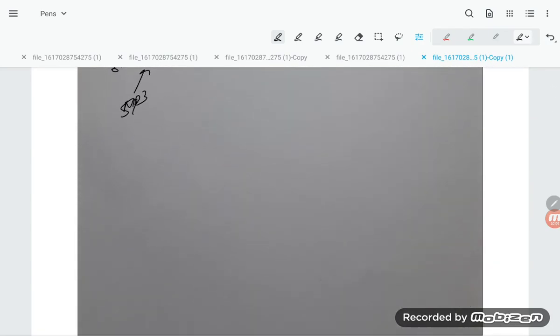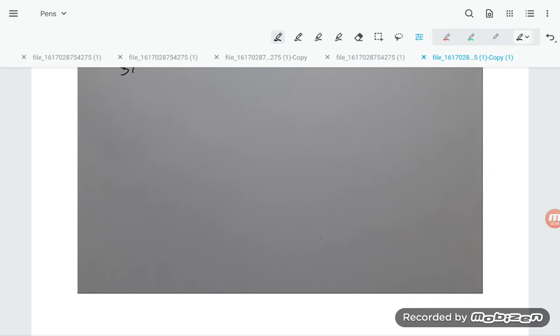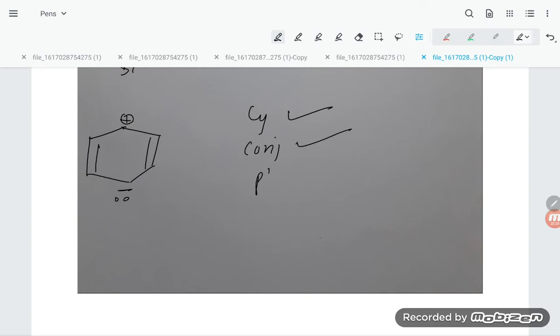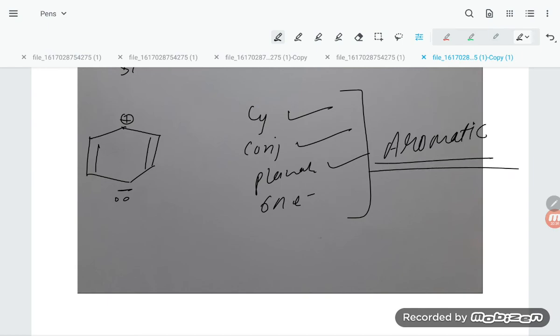Next one, suppose you put positive and negative, you see, students. So what we can do here: on one side you put the negative charge, a negative lone pair, and here is positive, and this is the double bond. So cyclic is there, no problem. Conjugation is there, no problem: sigma, lone pair, sigma, sigma, positive, sigma, so conjugation is there. Planar, you see, this is a planar compound. Okay, pi electrons 2 to 4 and 2 from the lone pair, that is 6 pi electrons. So this becomes, students, an aromatic compound. Okay, so you have to keep that in mind, students, while solving problems based on it, right?